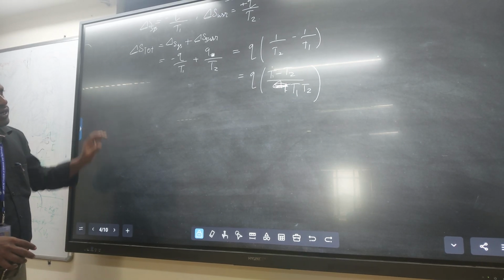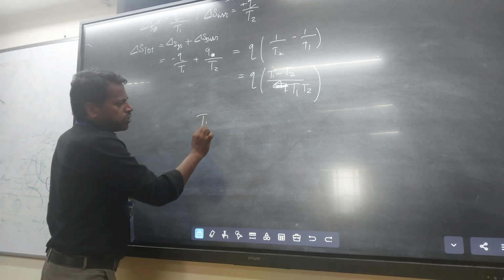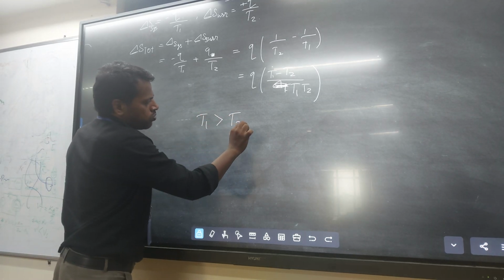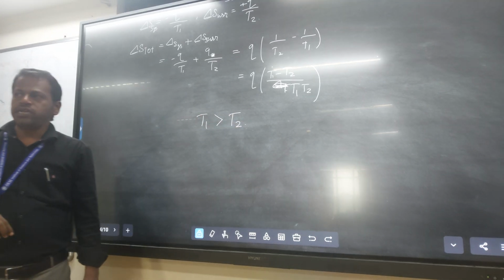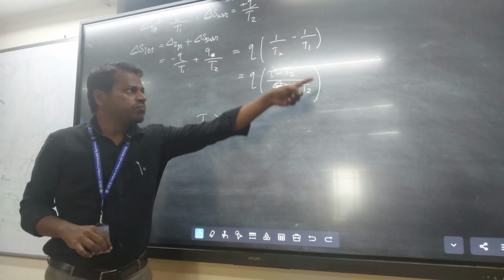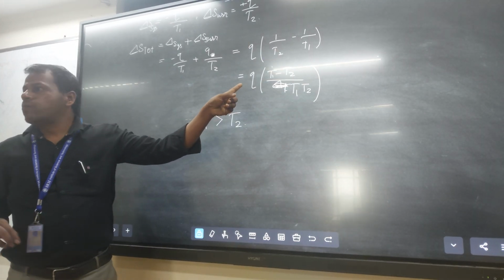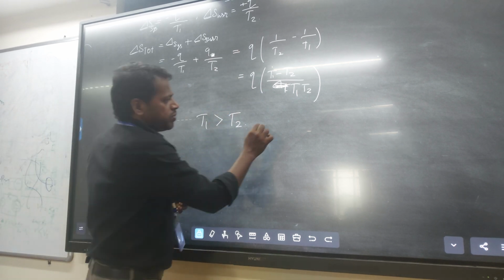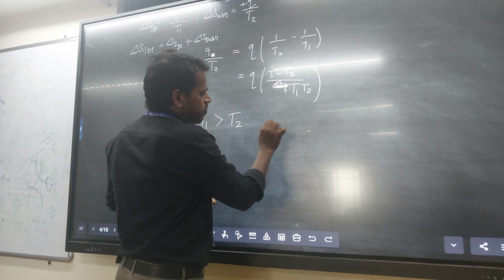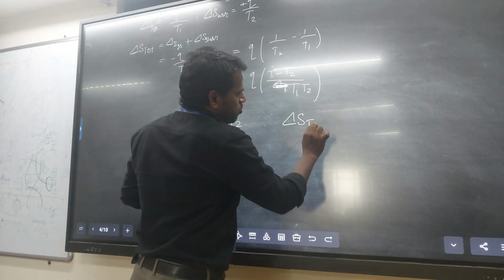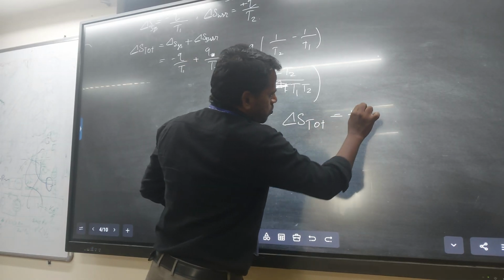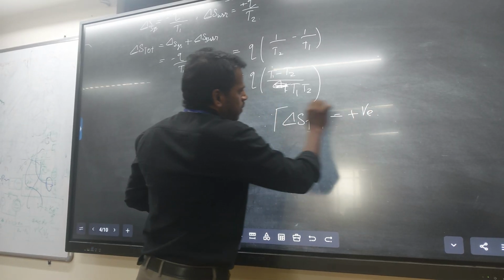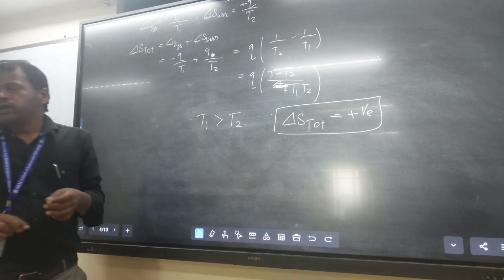So here what happens when T1 is greater than T2? T1 greater than T2 means the whole term becomes positive. At that time delta S total is positive.